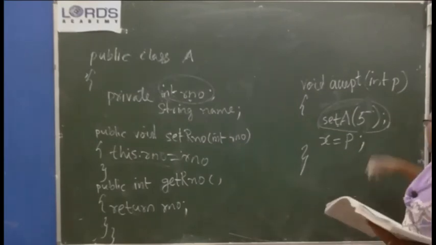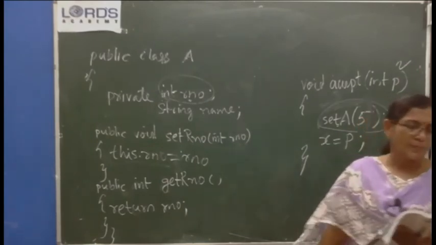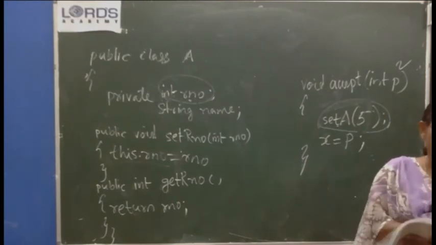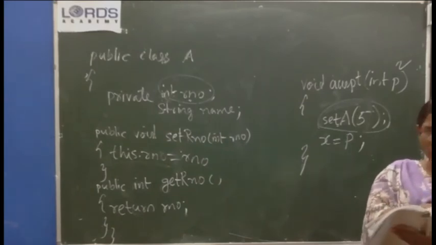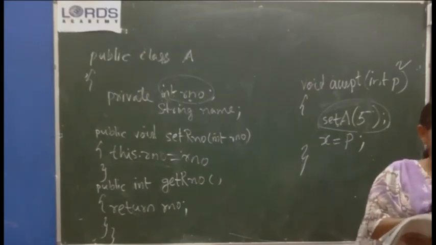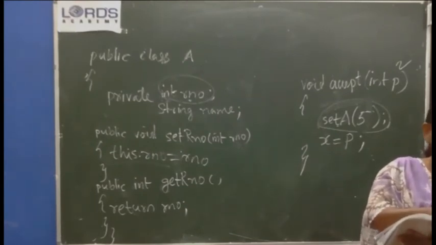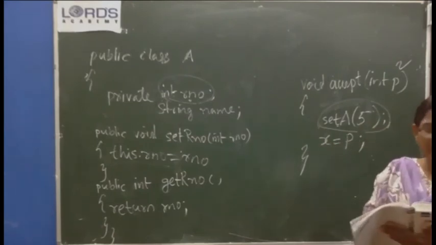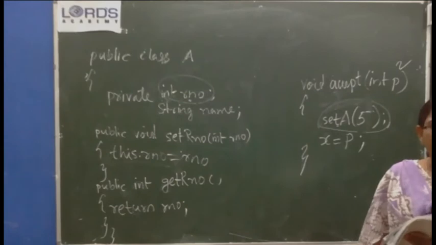Imagine that you pass the value for P as 2. P is 2, so X equal to 2. When you call the add method, S equal to 2 into 2, the value of X, 4, plus get A. What will the get A method return? It will return the square of A. A is 5. Square of A is 25. So 2 into 2 plus 25. 4 plus 25, 29 will be returned.